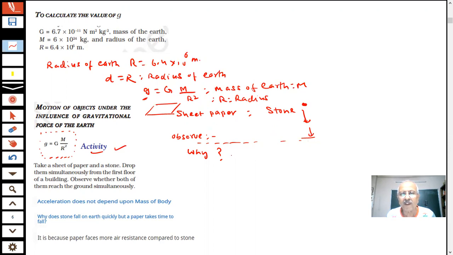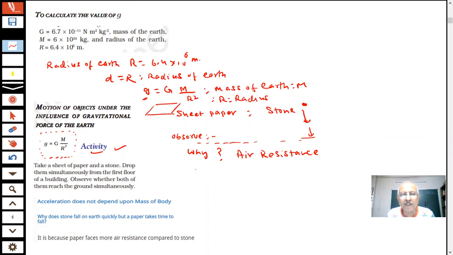But here the problem is, student, air resistance. What is the problem? Air resistance. Because there is air, which will experience more air resistance, sheet of paper or stone? Tell me. Which will experience more air resistance? Sheet of paper has a larger surface area. It will experience more air resistance.